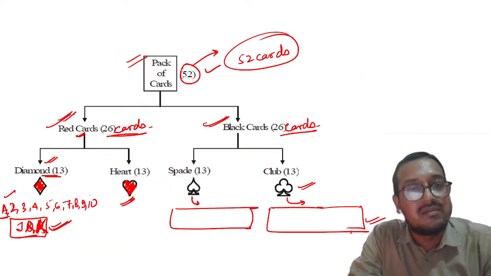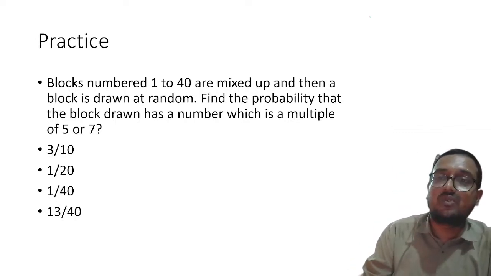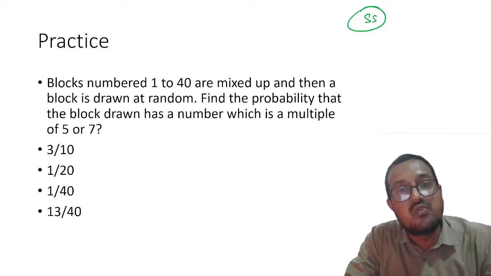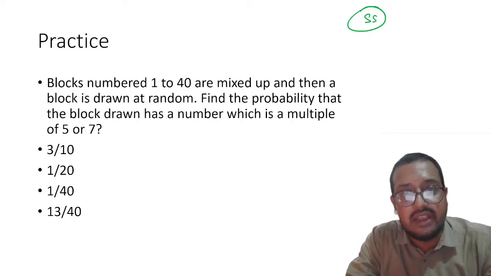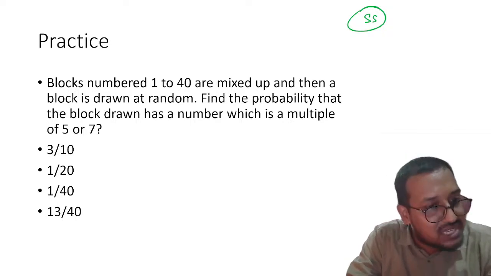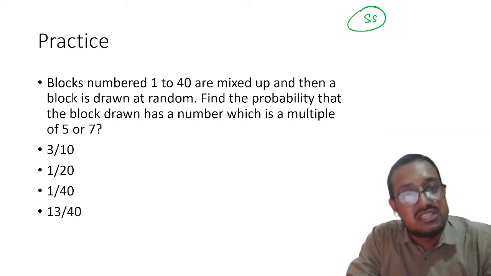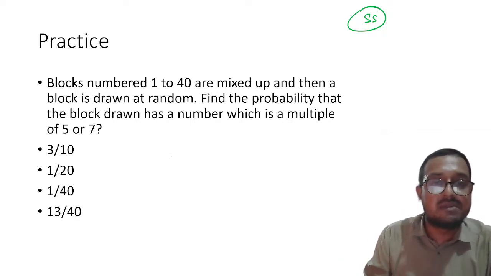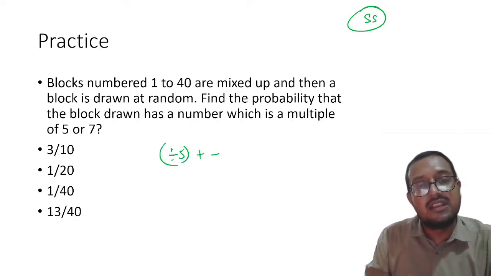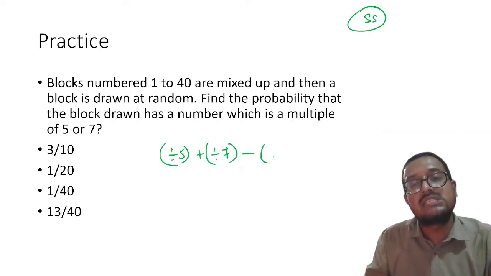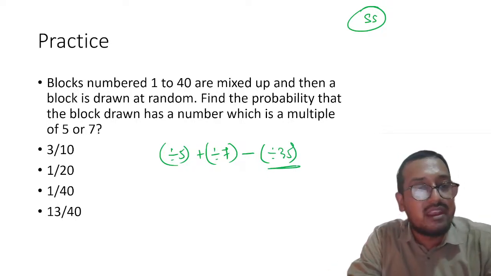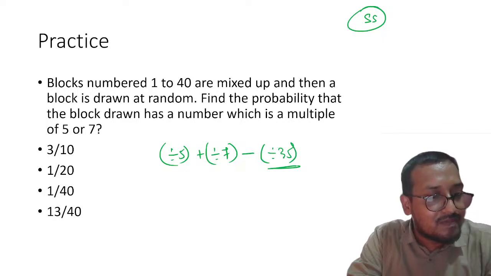Here are 2 questions for your practice. Please take a screenshot quickly. Blocks numbered 1 to 40 are mixed up and then a block is drawn at random. Find the probability that the block drawn has a number which is a multiple of 5 or 7. So please try to handle this question. This will use the set theory related problem as well. So this will be numbers divisible by 5 plus numbers divisible by 7 minus numbers divisible by 35, right? So you have to find out all that and then you will be done.